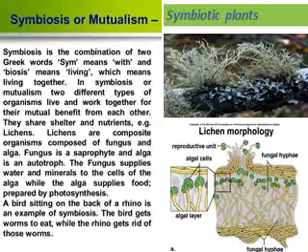Symbiotic plant. Symbiosis or mutualism. Symbiosis is the combination of two Greek words, sym, that means with, and biosis means living, which means living together. In symbiosis or mutualism, two different types of organisms live and work together for their mutual benefits from each other.